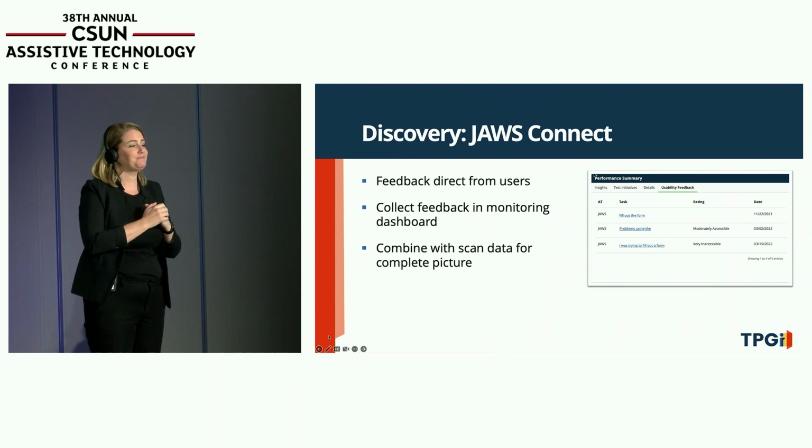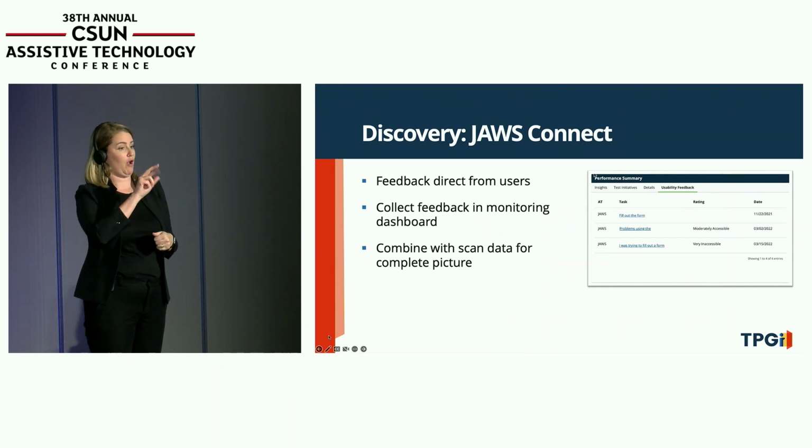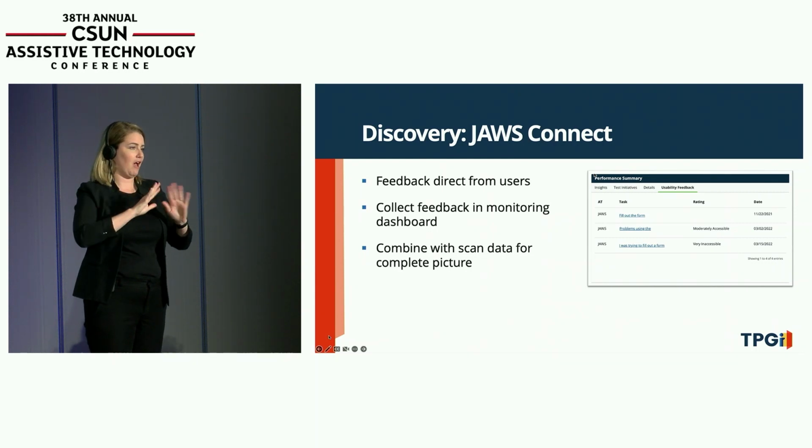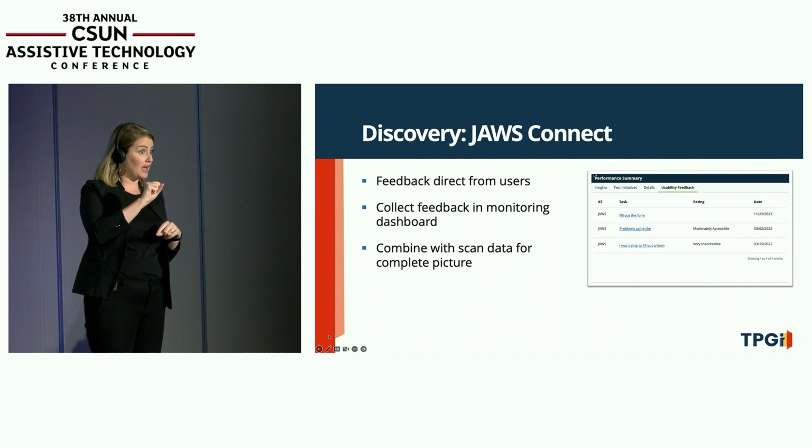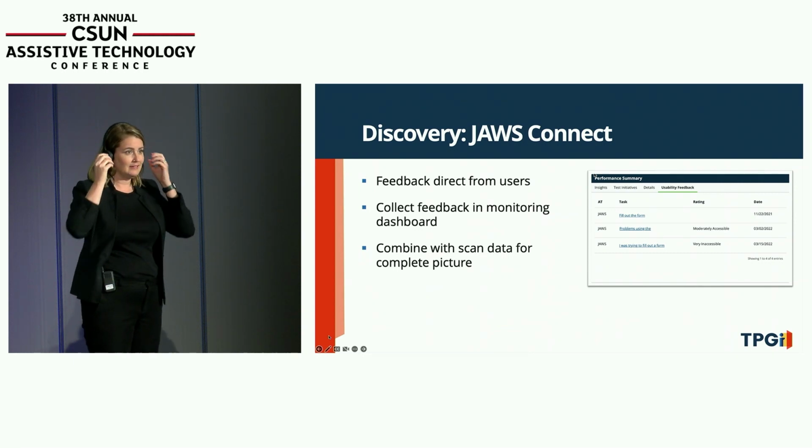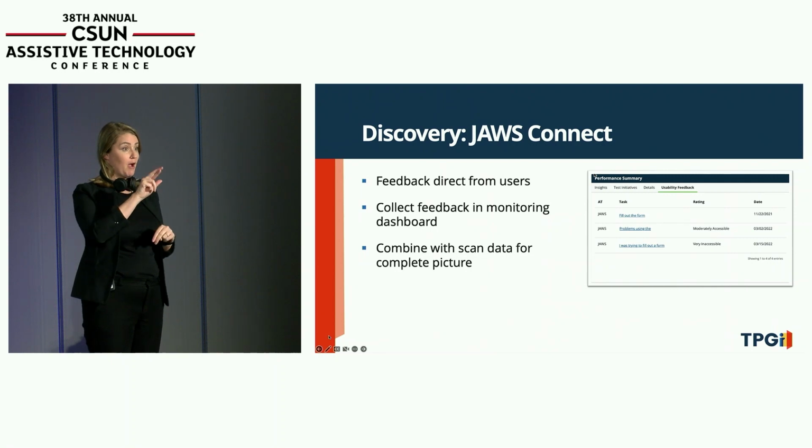And then finally, we have a feature in our ARC platform called JAWS Connect, which we're able to offer because in Vispero, obviously, we make JAWS as well. And this is actually an addition to JAWS. And when the JAWS user comes to your website, if it's being monitored by ARC, JAWS users will actually have the option to provide feedback, which then goes directly into the ARC dashboard, not just a sort of inbox, but actually to the people who are responsible for the accessibility of the site. So it's quite an effective way of gathering feedback and one step towards getting that sort of user feedback aspect.